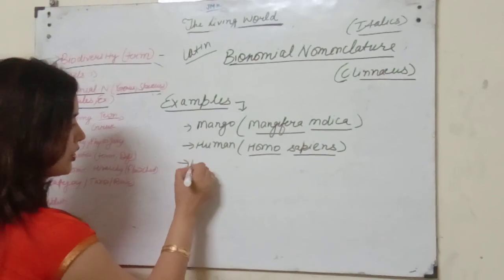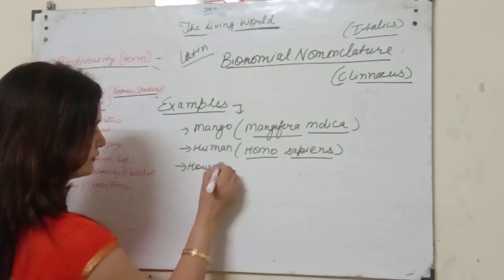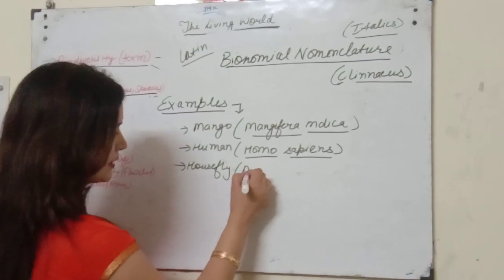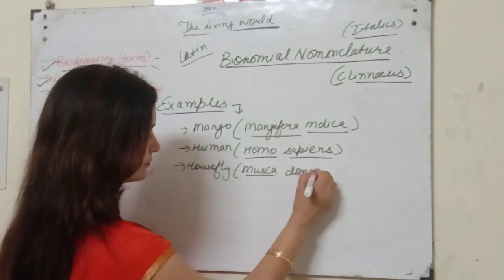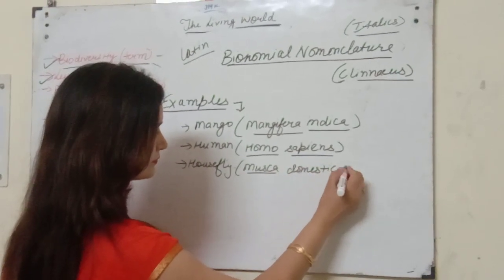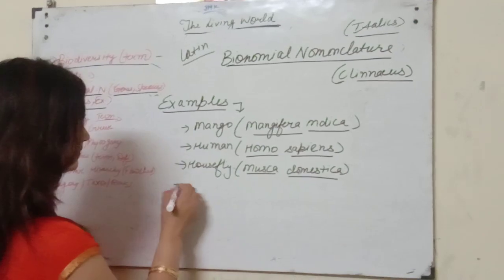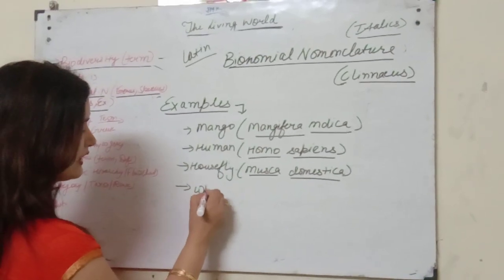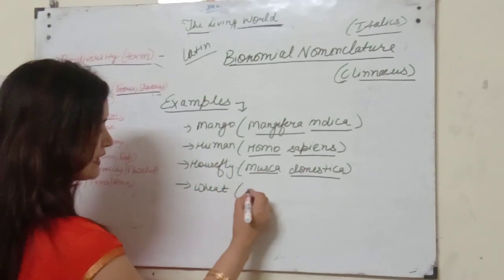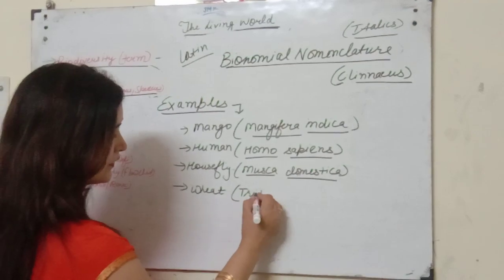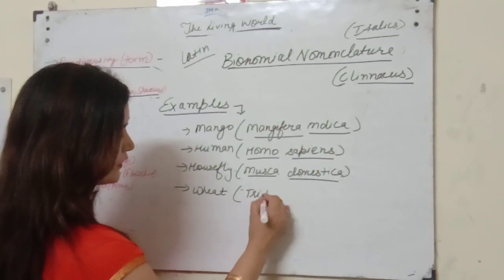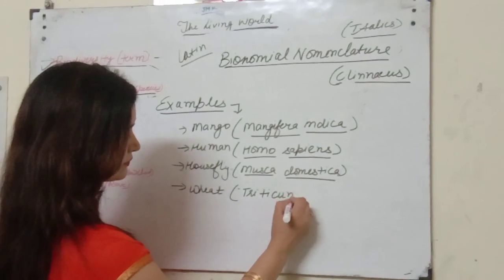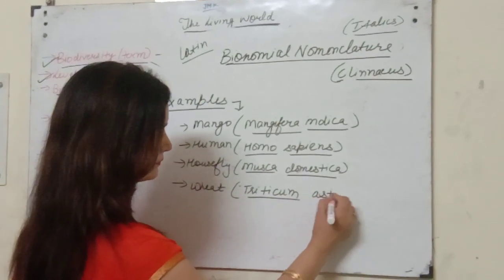If we talk about housefly, this is Musca domestica. If we talk about wheat, this is Triticum aestivum.